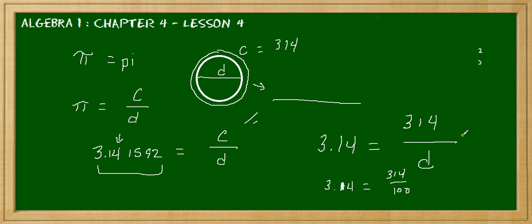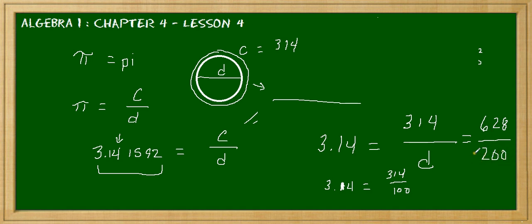Now, this is a very simple example. Might have been better to have used, let's say, 628, right? Now you'd have to ask, well, what number do I divide 628 by to get 3.14? Well, you can actually just divide 3.14 into 628, and the answer would be 200.